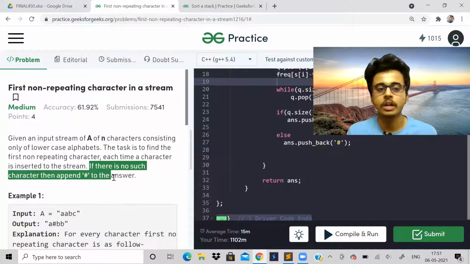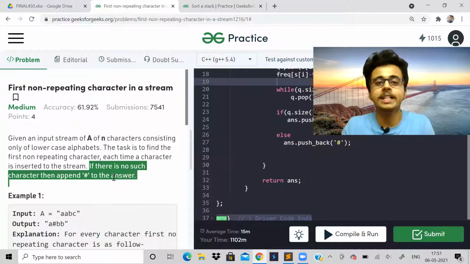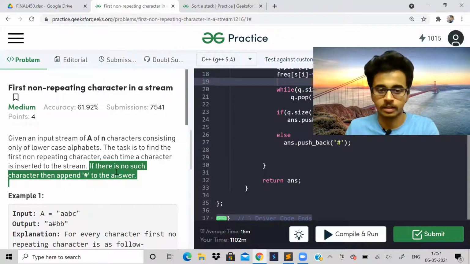And if there is no non-repeating character, we have to append the hash symbol. Otherwise, we have to append the first non-repeating character. Basically, we have to form another string itself and return the answer.